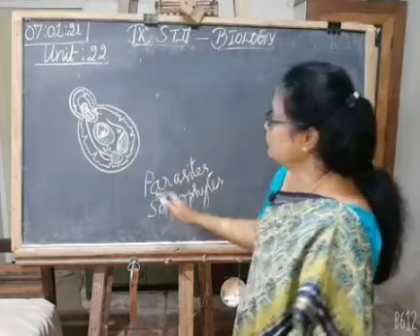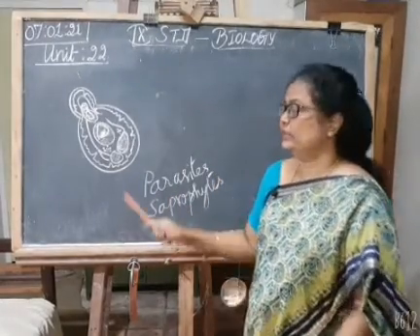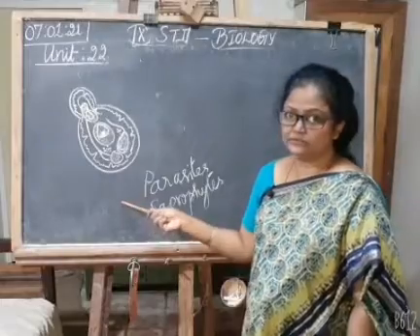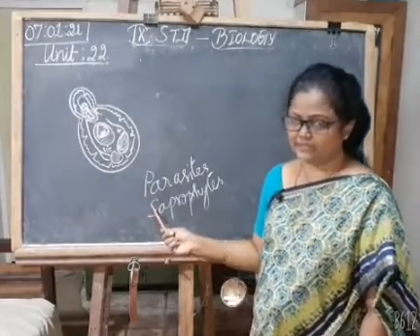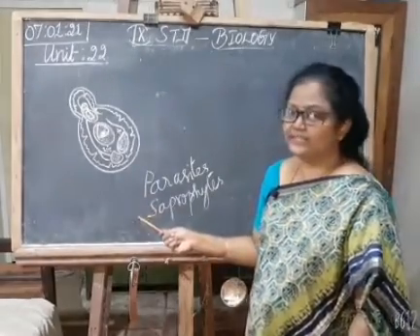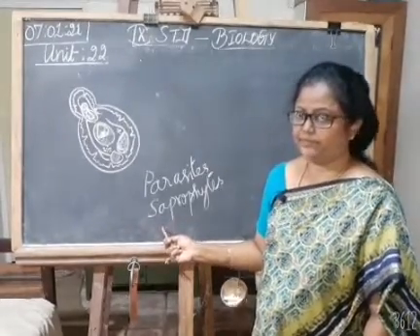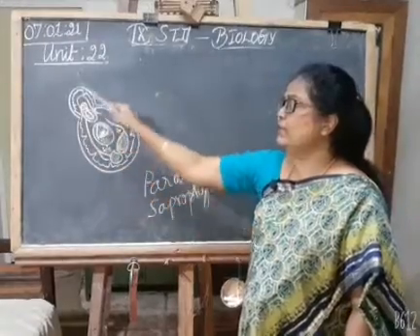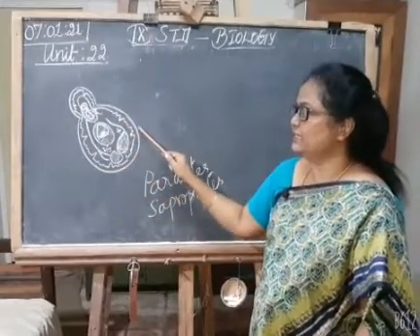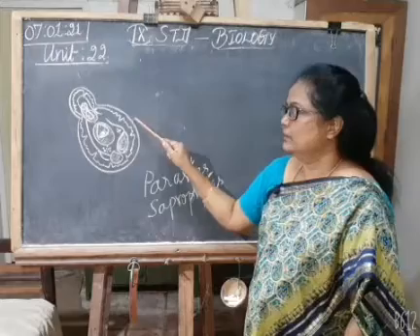Okay, important 1 mark question. When they depend upon living organic matter, they are called parasites. When they depend upon dead organic matter, they are called saprophytes. Then the body of the fungus is called thallus.